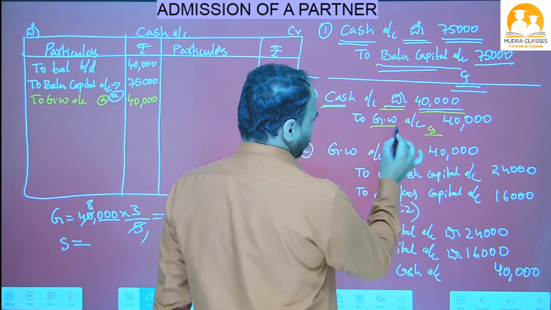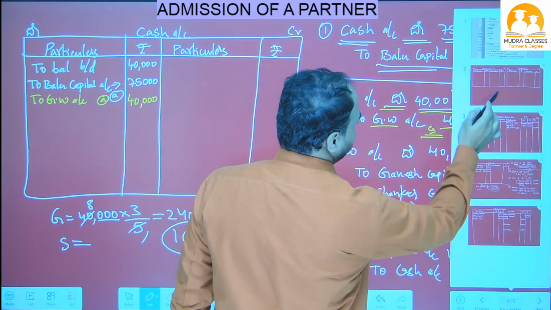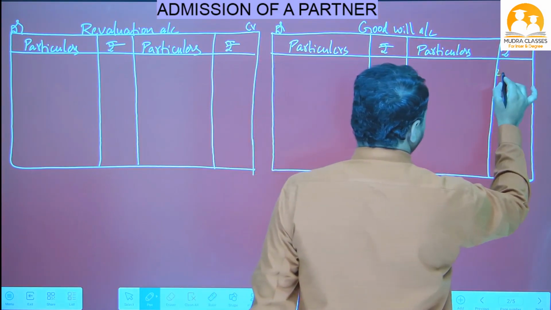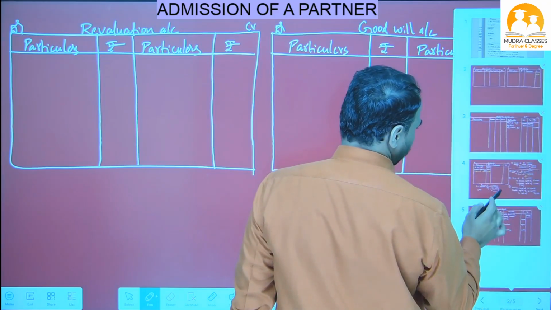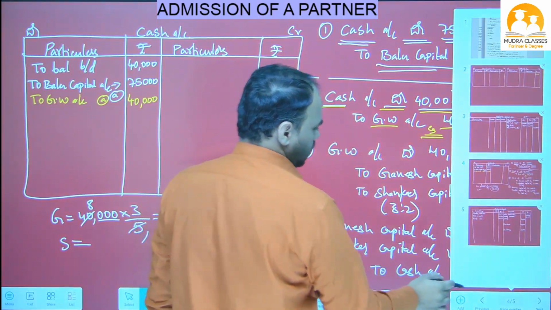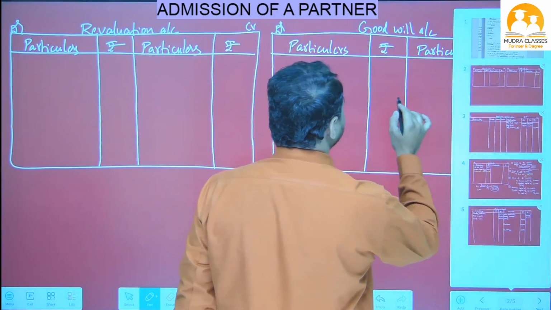Credit side. So write in the goodwill account credit side 40,000. Go to the goodwill account. This is the goodwill account credit side. Write down 40,000 rupees. Close this goodwill. What is opposite? Cash. So in the goodwill account, opposite that amount, we have to write cash.